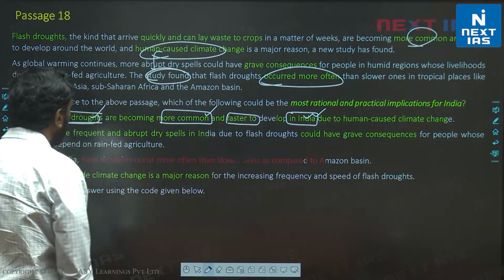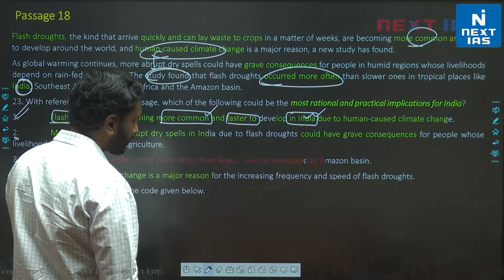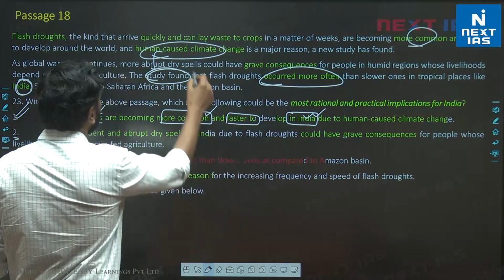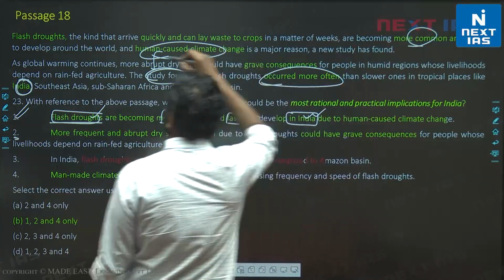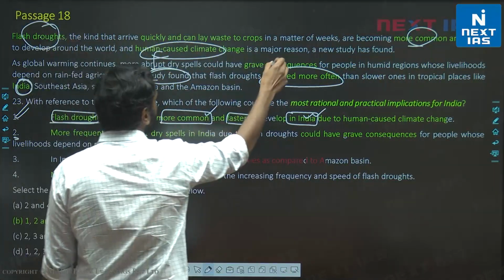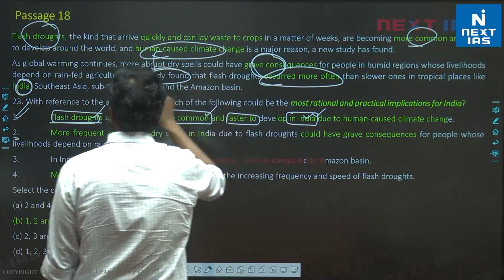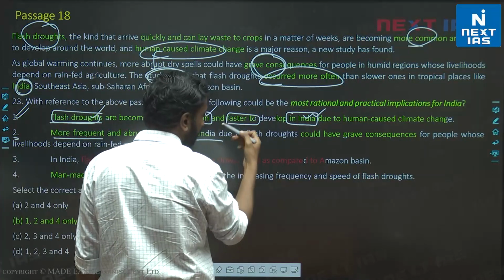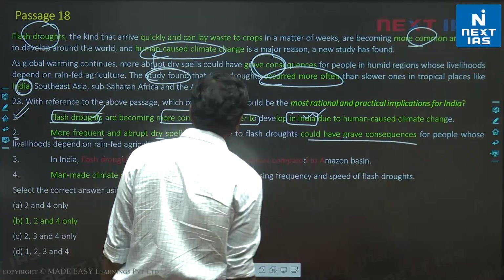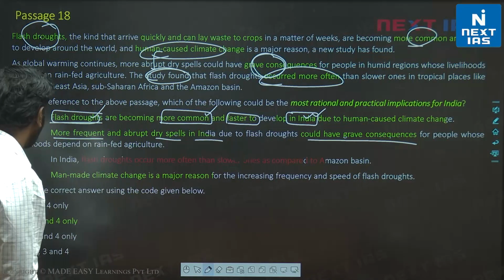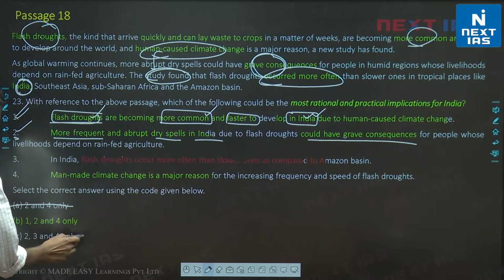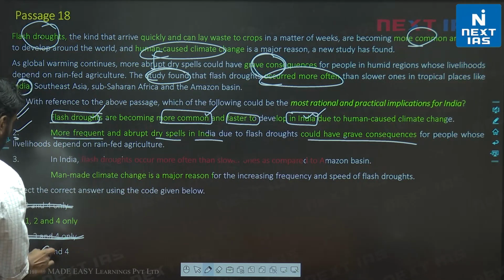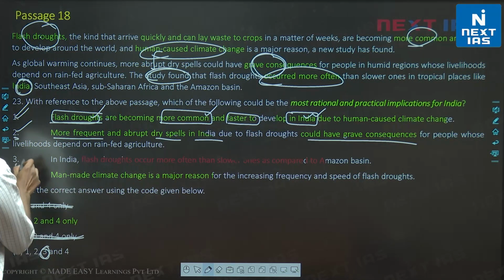Let's look at 2. More frequent and abrupt dry spells in India could have grave consequences. We are told this problem, flash droughts, will have grave consequences, specifically for certain countries like India. So more frequent dry spells in India, countries like India, could have grave consequences. Obviously true. Right? 1 is true, 2 is true. So since 1 is true, A and C are gone. Right? So now I just need to check between the 4, I just need to check whether option 3 is valid or not. Let's look at 3.